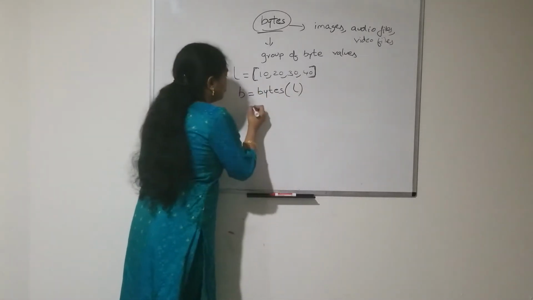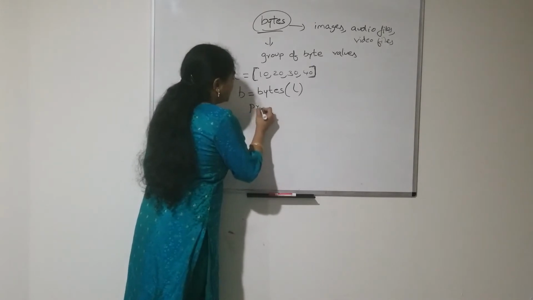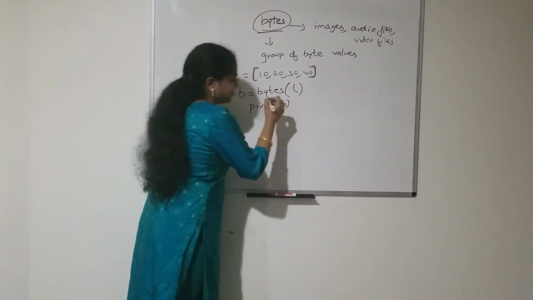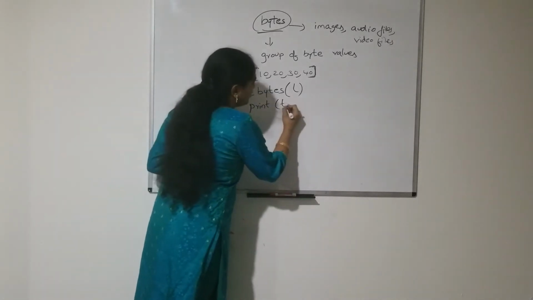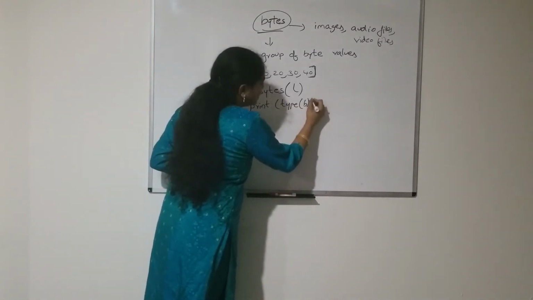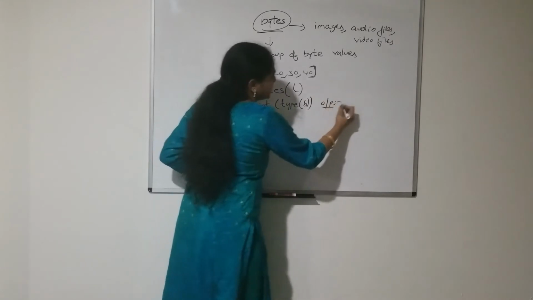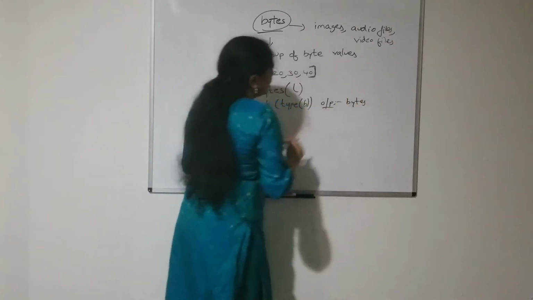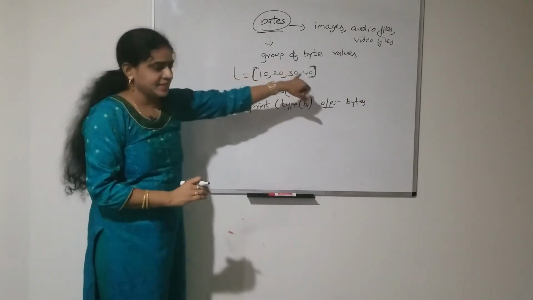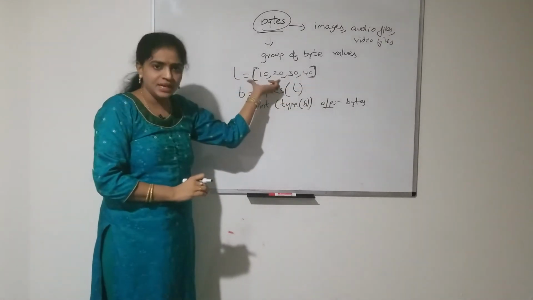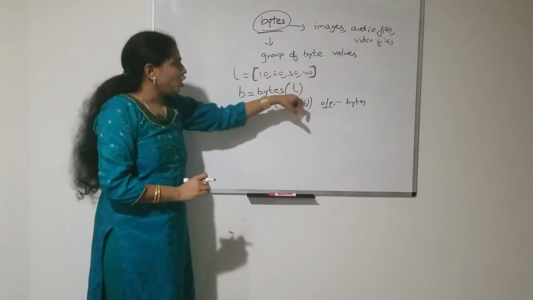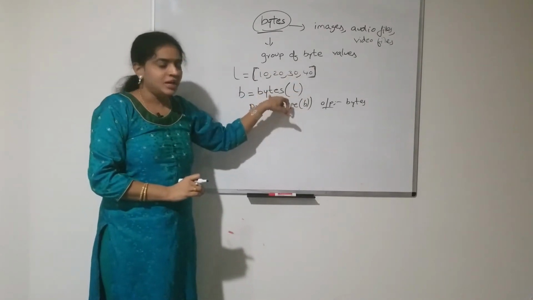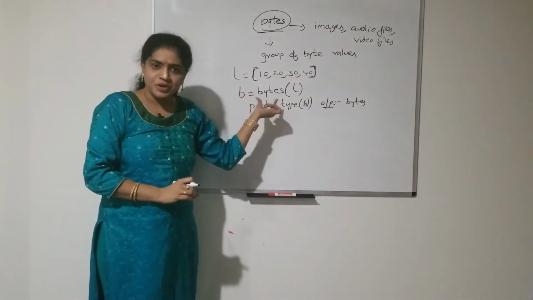Now if you print the type of B, then the output will be the bytes data type. So a bytes data type should be created like this. First of all, you have to take the list, and then pass this list of elements as an argument to this bytes inbuilt function. Then the bytes data type is created.